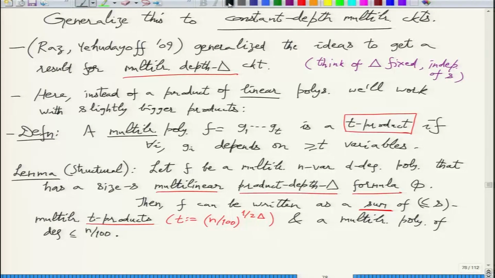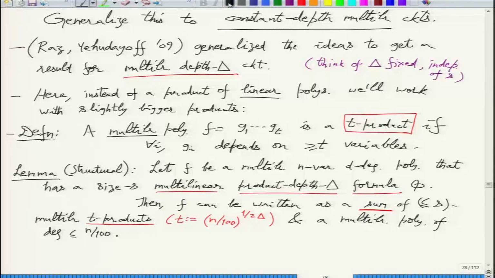So number of monomials is something like n to the n by 100, right? If you assume that in your T product, each of your linear terms actually has T variables or order T variables, then the degree of each of the S summations will be something like T squared, right? Mm-hmm. And that's smaller than the error term. Well, we'll see. I promise you that in the end everything will be fine.